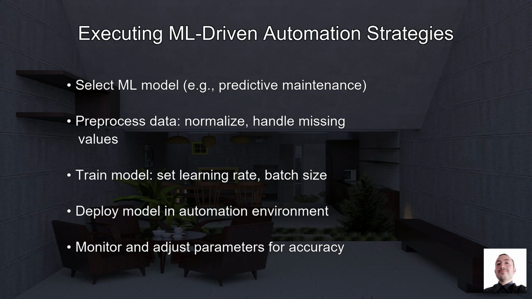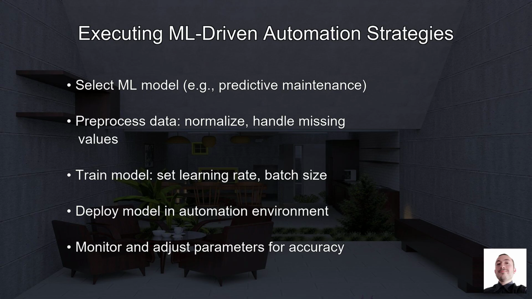Now, let's delve into the execution of machine learning within industrial automation processes. Picture this: your programmable logic controllers, or PLCs, continuously gather operational data. To transform this data into actionable insights, you'll need to integrate machine learning algorithms directly into your automation workflows. Start by selecting an appropriate machine learning model. Consider a predictive maintenance model for anticipating equipment failures.